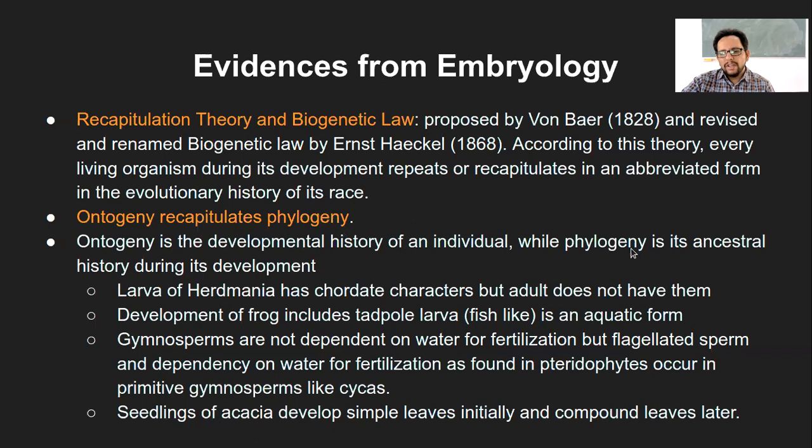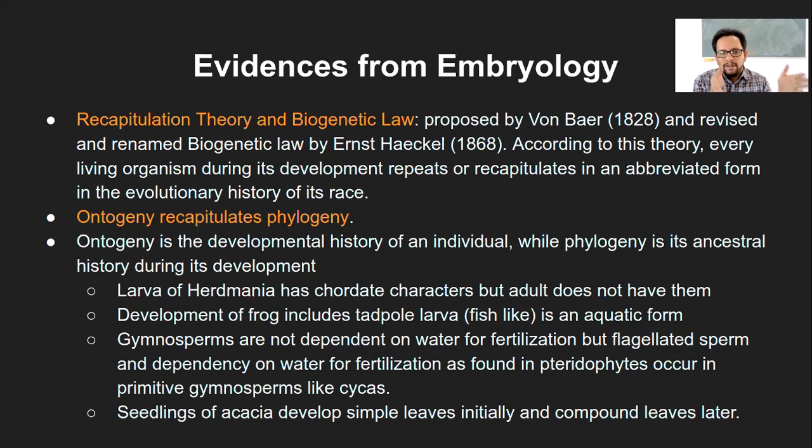Now, phylogeny is the ancestral history, and ontogeny is the developmental history of an individual, meaning how the organism has developed from a zygote stage to the adult stage.